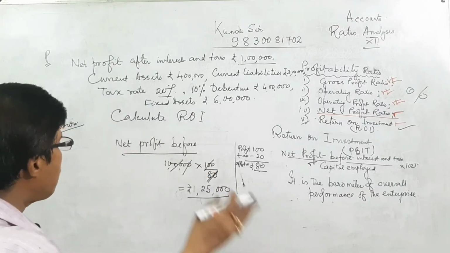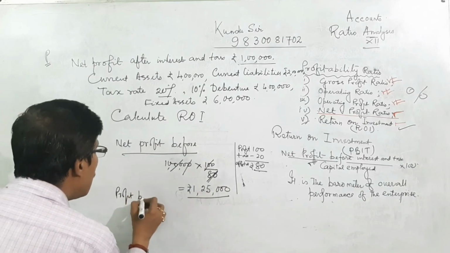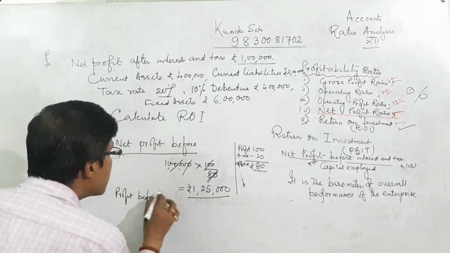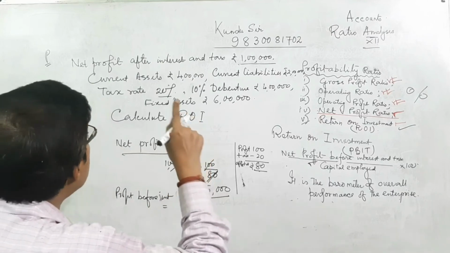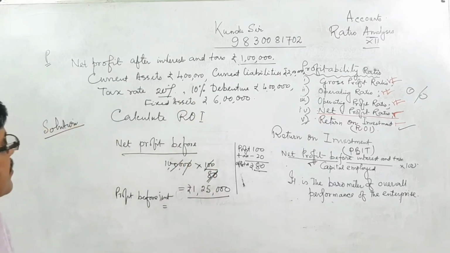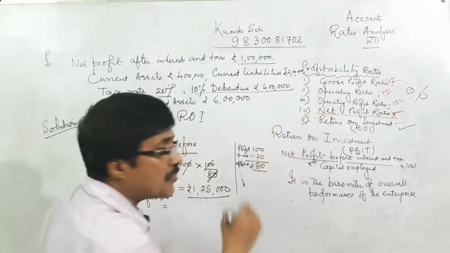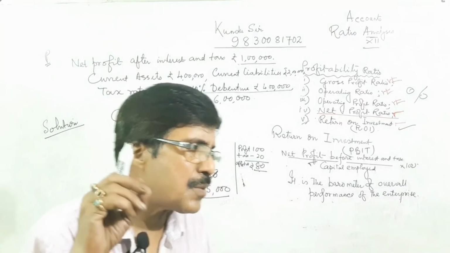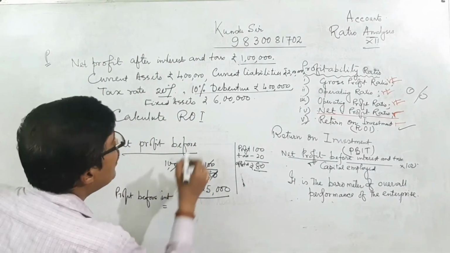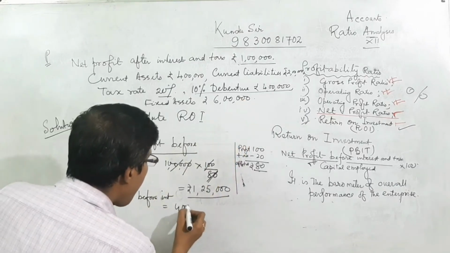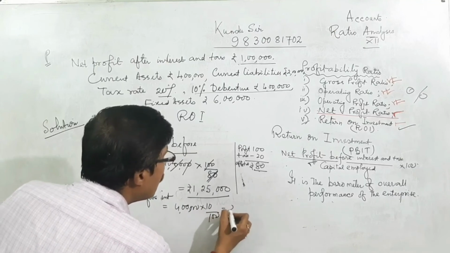Now, profit before interest. What is profit before interest? The organization or entrepreneur is paying interest on debentures, 10% debentures, so we are paying 10% interest. The interest equals 4 lakh into 10%, equal to 40,000.